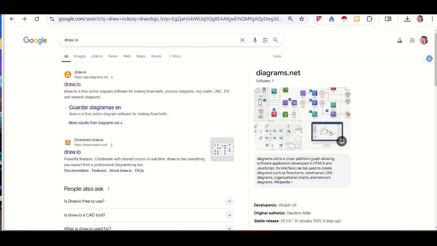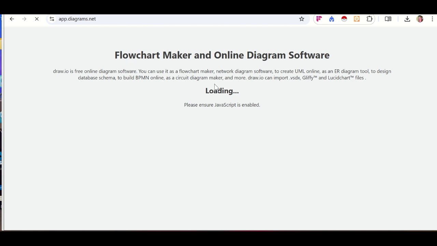Now let's go to draw.io. Now when you get to draw.io, this is a tool, a free online diagram software for making flowcharts, process diagrams, whatever it is you want to do. If you want to get something that has to do with process diagrams, you can still follow our workflow and get your process diagrams using draw.io. Okay, so now let's allow it to load. While it loads, then we have to get started.